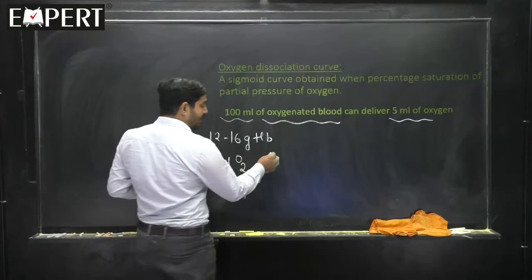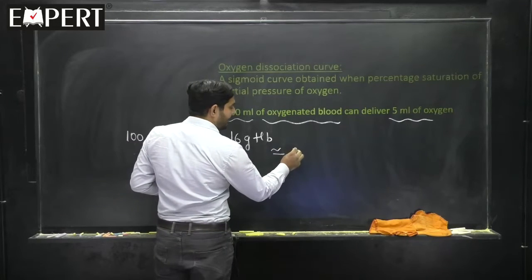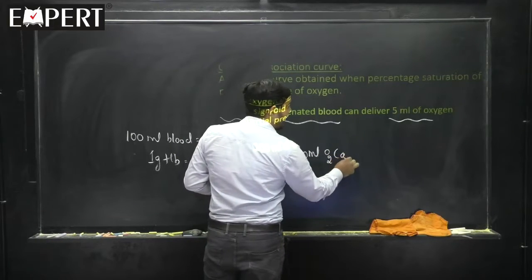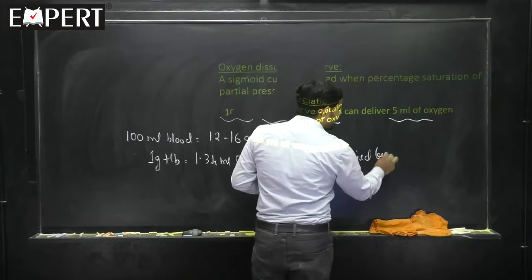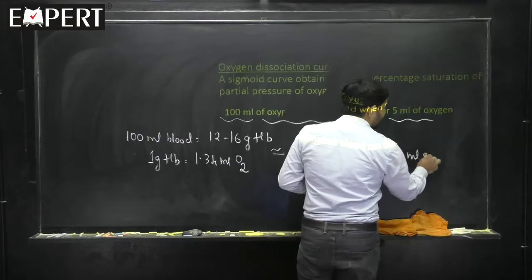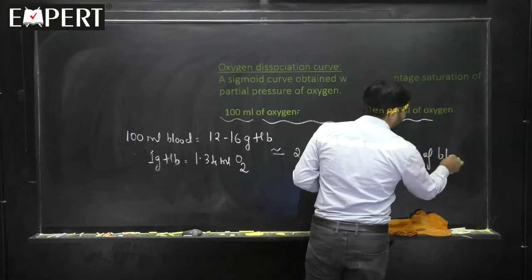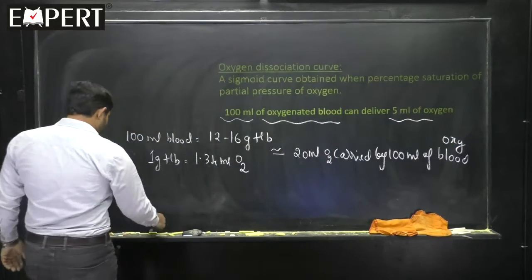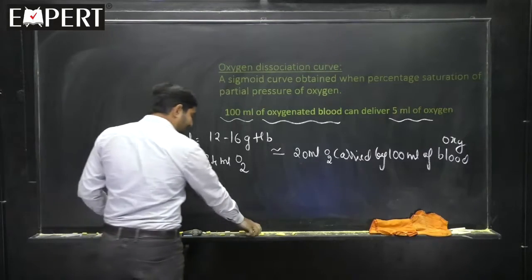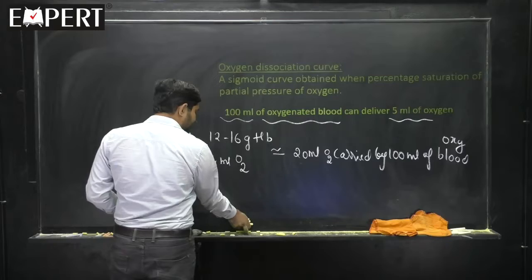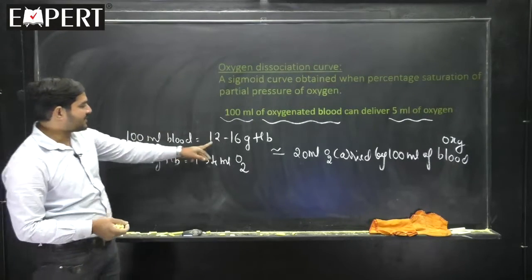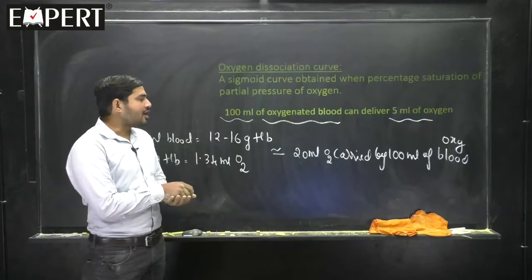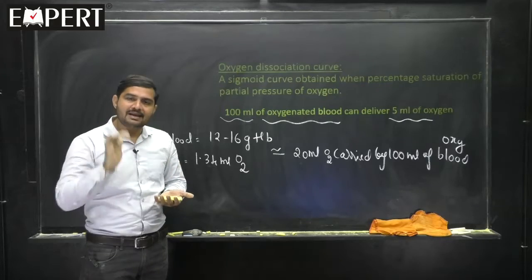So, approximately you can get around 20 ml of oxygen carried by 100 ml of blood. And which blood? Tell me, oxy blood. This is the value. Is the matter clear? So, I will repeat once again. Imagine that 12 to 16 grams of hemoglobin in 100 ml of blood is carrying 20 ml of oxygen. 100 ml of the blood is carrying 20 ml of oxygen.